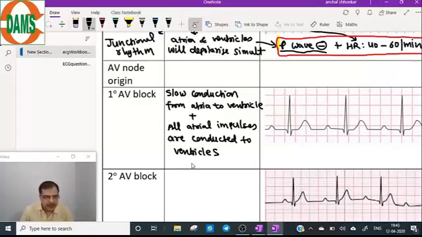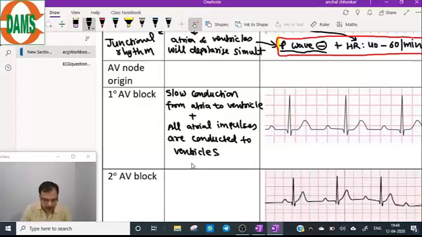So there is a slow conduction from atria to ventricle in the AV node, but all the atrial impulses are conducted to ventricles. This is the description of first degree AV block.